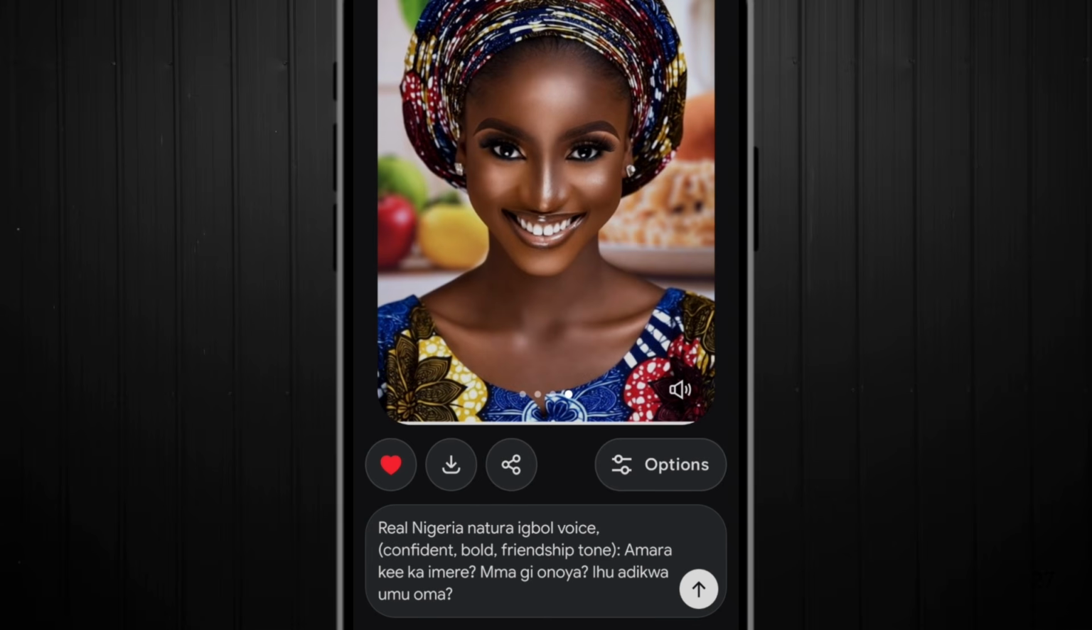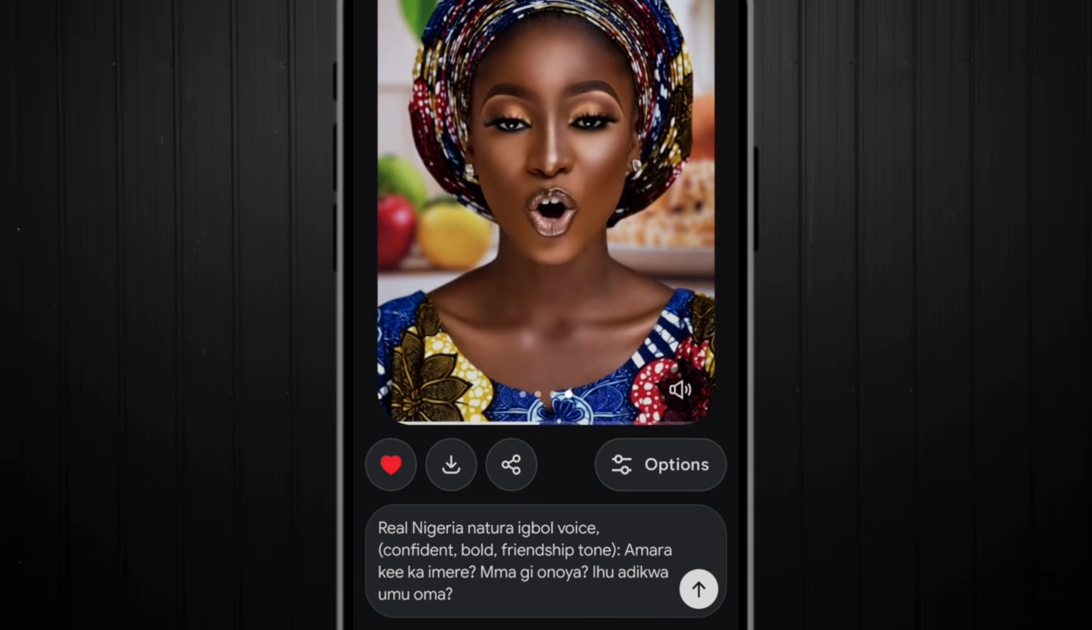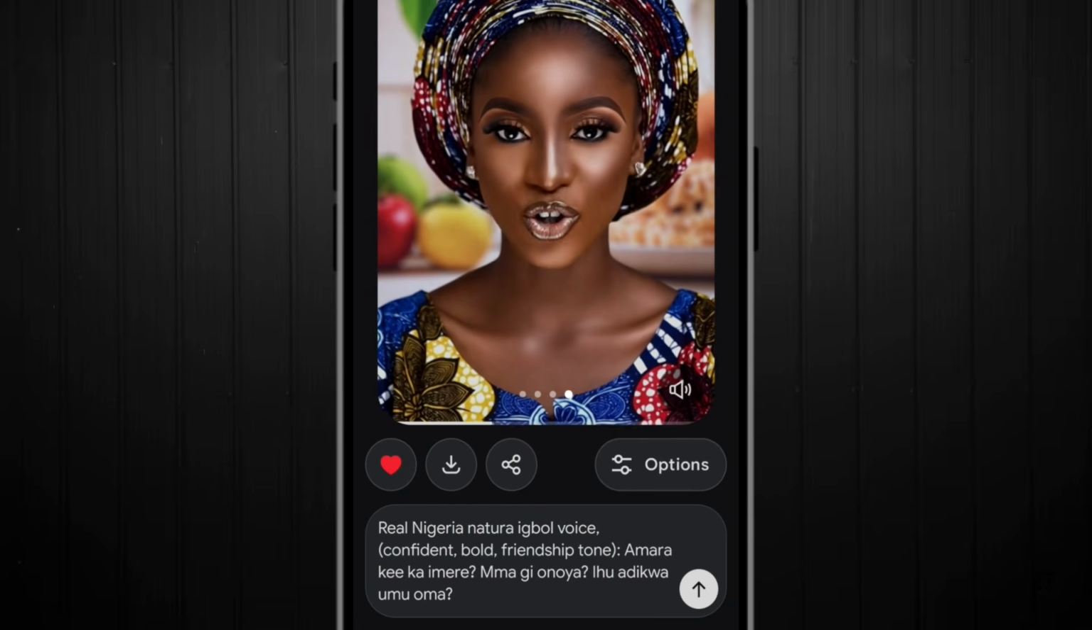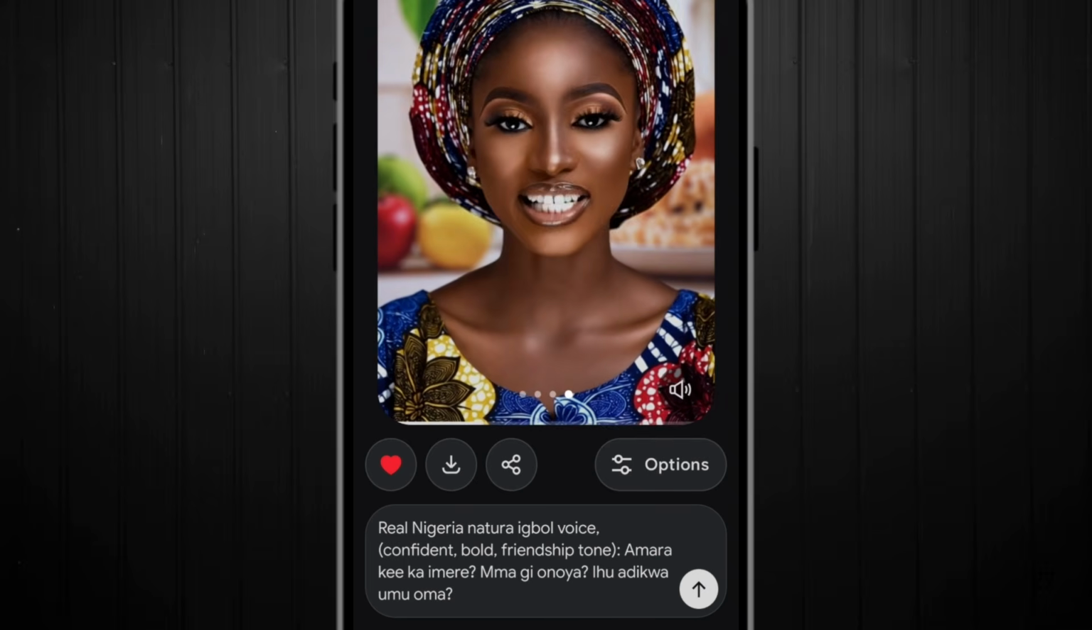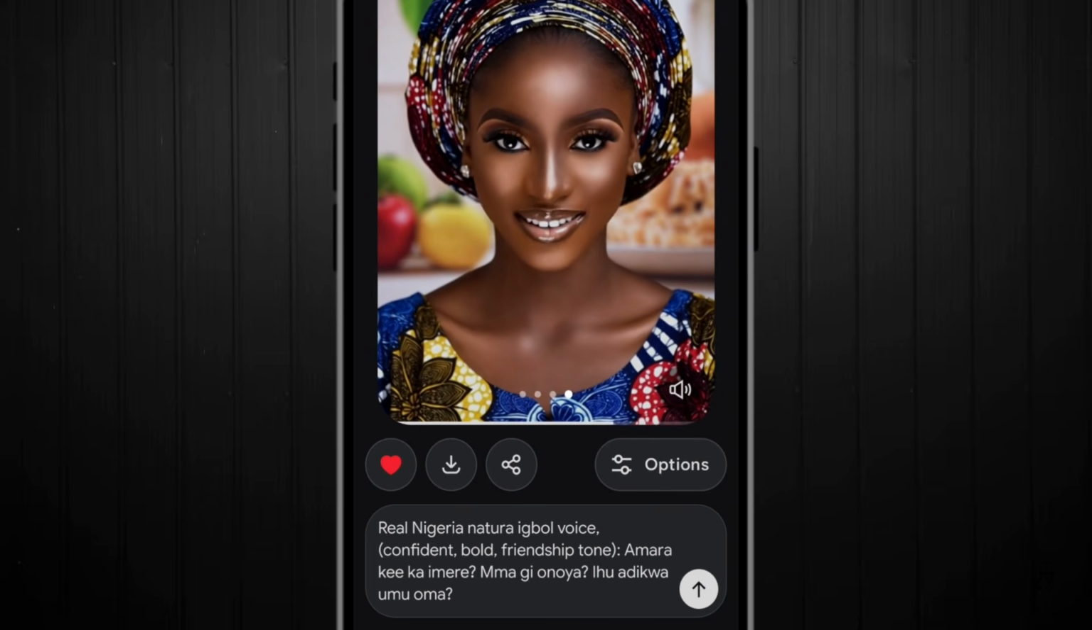If you are an Igbo person, let's rate this. Amarachi kaime magionoya ihu odikomo oma. Amarachi kaime magionoya ihu odikomo oma. I don't understand. Amarachi kaime magionoya ihu odikomo oma.